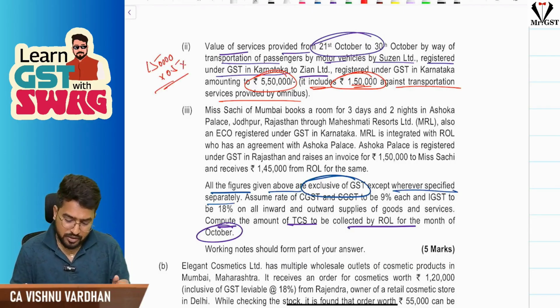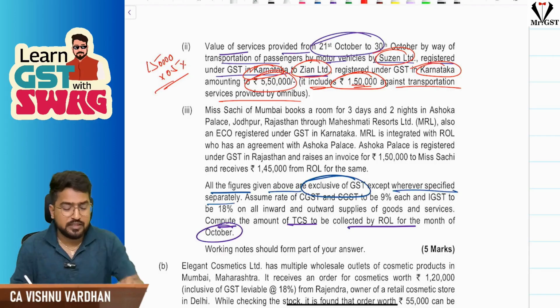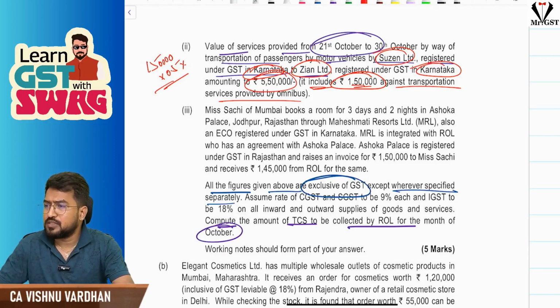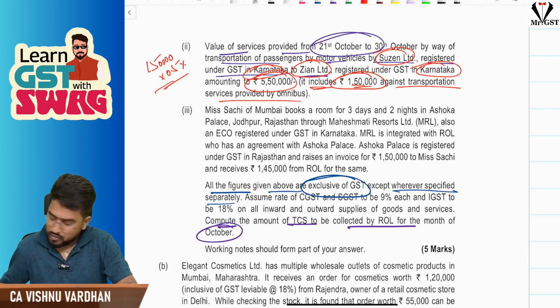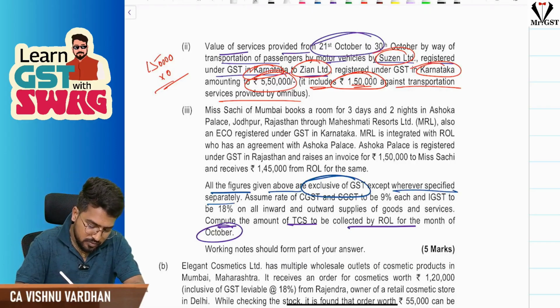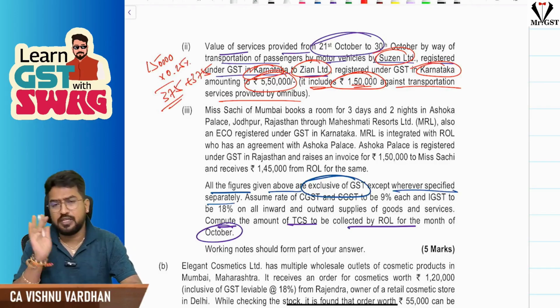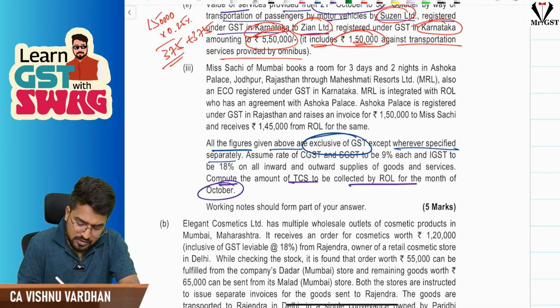Okay. So here, Suzanne Limited is also from Karnataka, Zian Limited is also from Karnataka. So it will be CGST and SGST. So it is 0.25%, 0.25%. So 1,50,000 into 0.25%. 375 rupees plus 375 rupees will be the TCS. Simple one. Next.